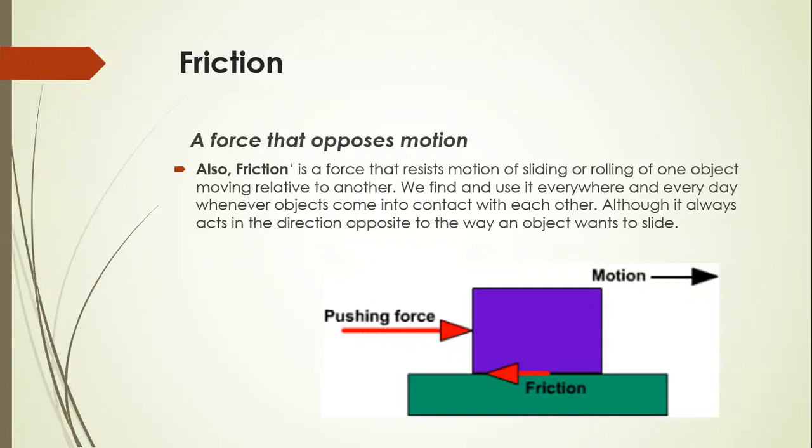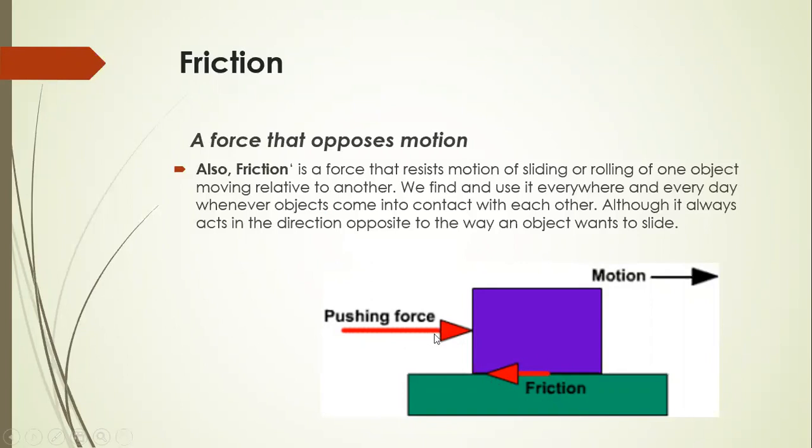Now, let's start. What is friction? Friction is a force that opposes the motion of bodies. Friction is a force that resists motion or sliding or rolling of an object moving relative to another. Here, one body is placed on another body, like the ground.